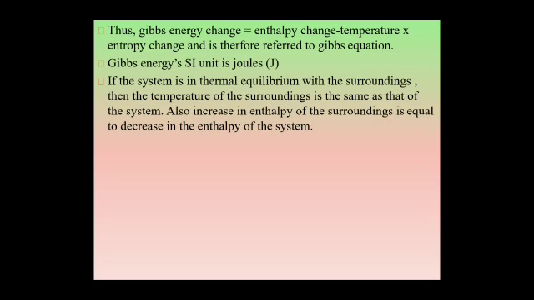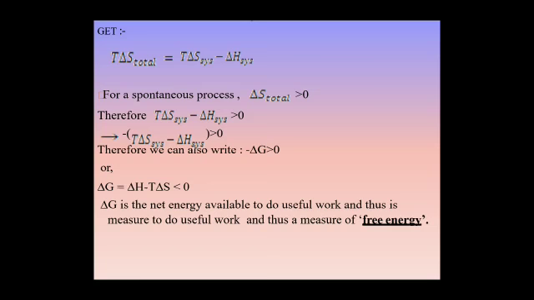If the system is in thermal equilibrium with the surroundings, then the temperature of the surroundings is the same as that of the system. Also, the increase in enthalpy of the surroundings is equal to the decrease in the enthalpy of the system. T delta S total is equal to T delta S system minus delta H system.